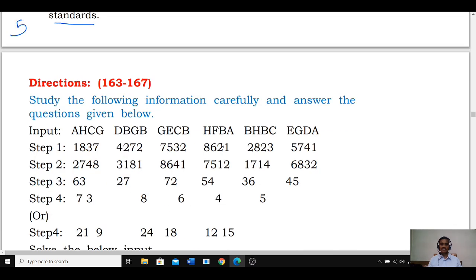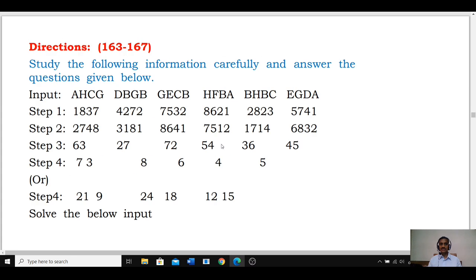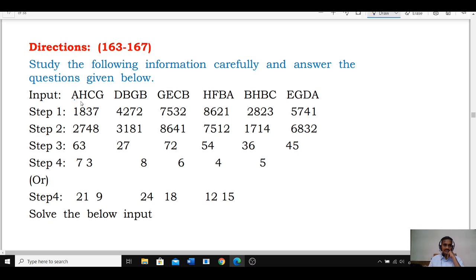Here this is about 161 and 162, and 163 onwards it is based on input and output. Now in this input and output, the input is the given letter string. Now in this one, the value of A is 1, H is 8, C is 3, G is 7, and directly take the place values, okay, in the alphabetical sequence. D4 B2, G7 B2, G7 E5 C3 B2, H8 F6 B2 A1, B2 H8 B2 C3, E5 G7 D4 A1. Hence directly take the place values of the letters.